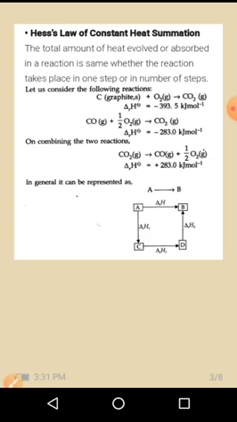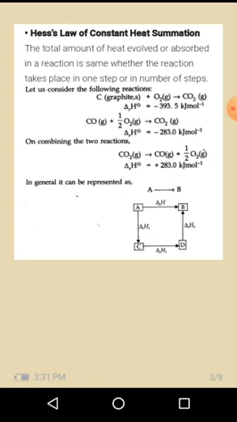The total amount of heat evolved or absorbed in a reaction is the same whether the reaction takes place in one step or in a number of steps. So here the total heat energy evolved or absorbed for a particular reaction is constant. Whether it may be a constant in the sense it is the same whether it takes place in a single step or it takes place in multiple steps.